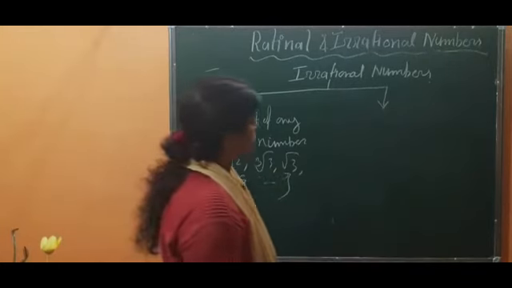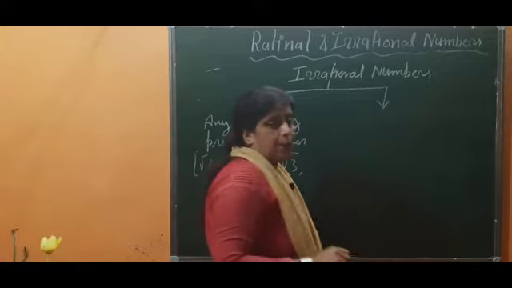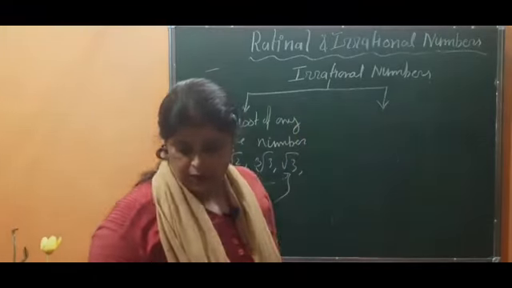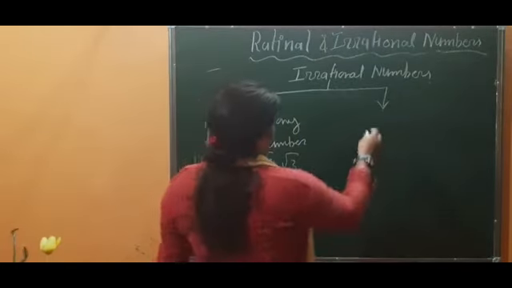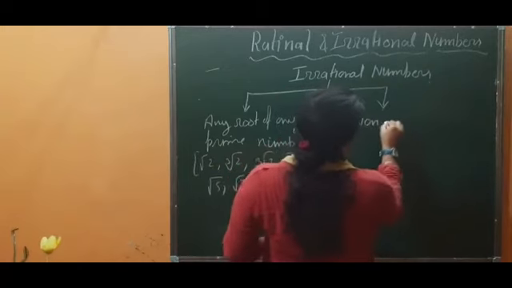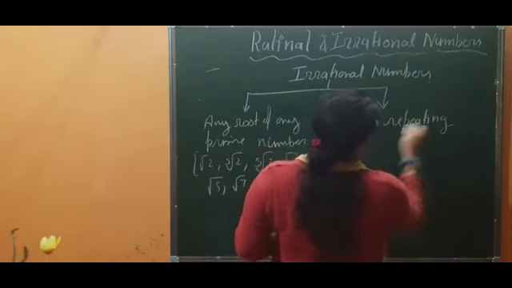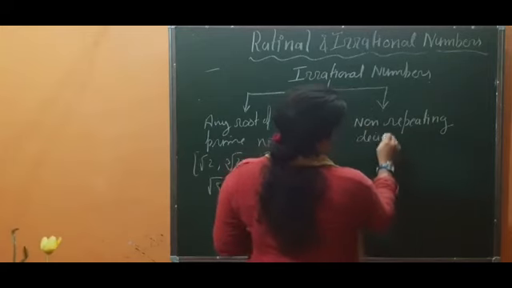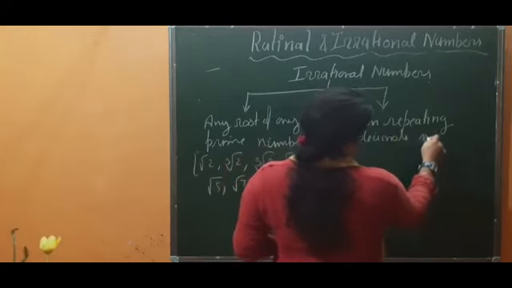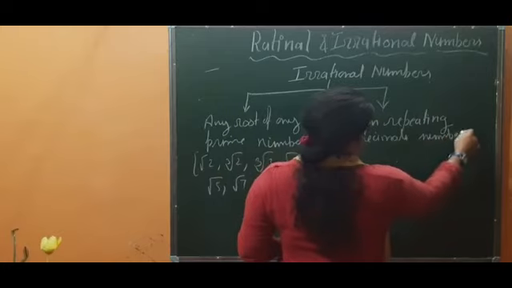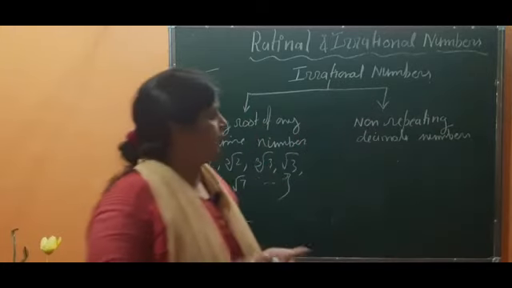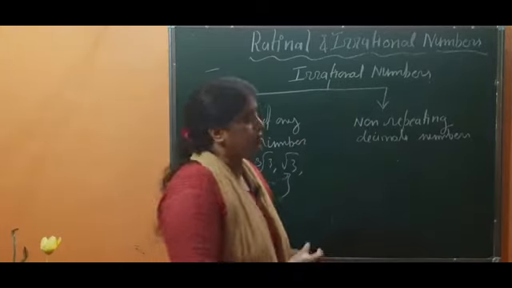Second thing is what? Non-repeating decimal numbers. As I told you, not all decimal numbers come inside irrational numbers, a few are part of irrational numbers also.